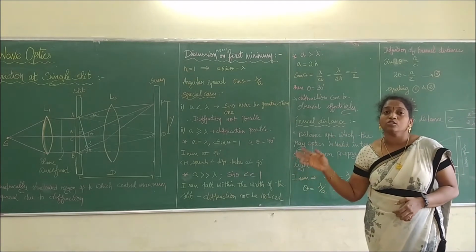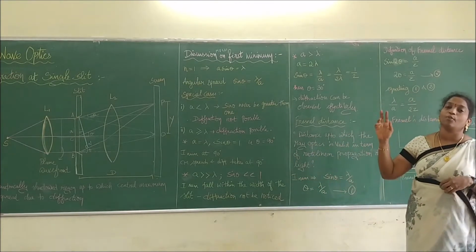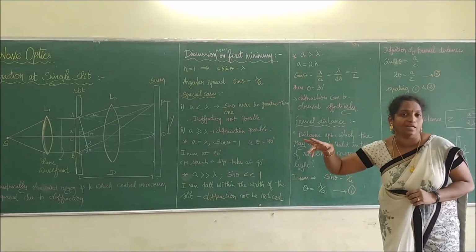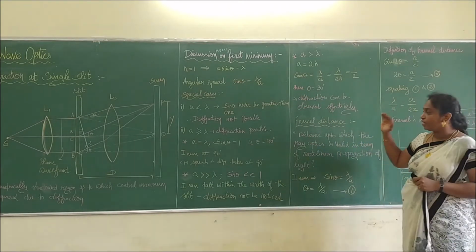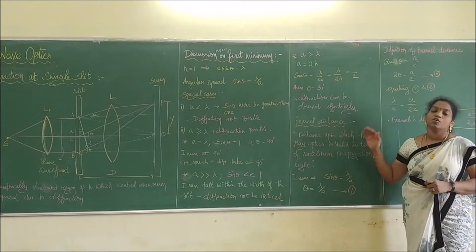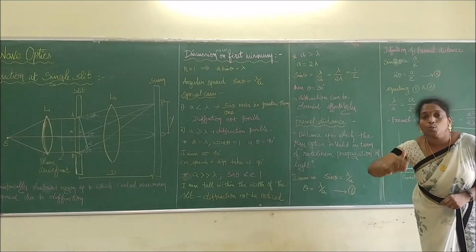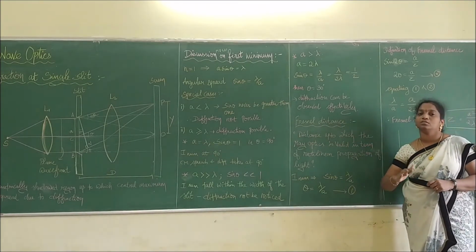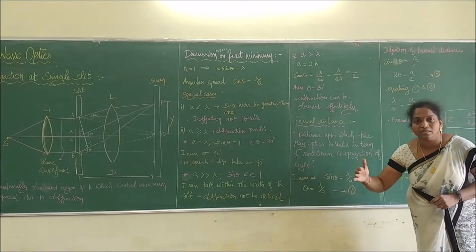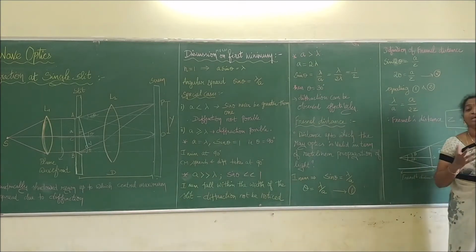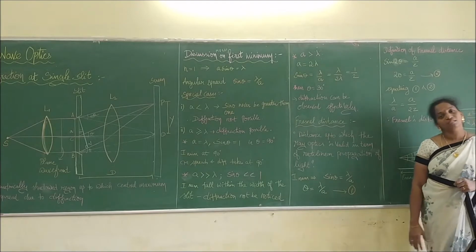And now we are discussing diffraction. In diffraction we came across that the rectilinear property of ray optics has been violated. In order to address that, Fresnel distance has been discussed here. So Fresnel distance says that up to which the ray optics condition is obeyed is ray optics, and beyond that we call it wave optics. Is that clear?